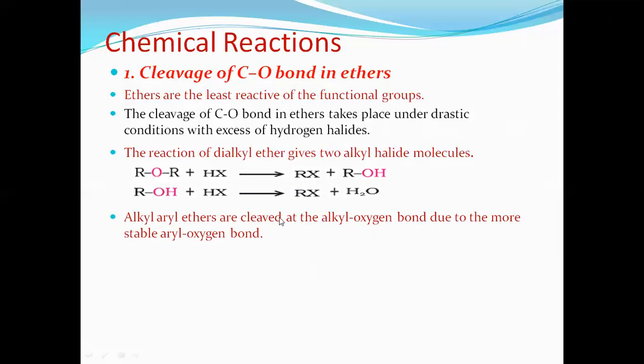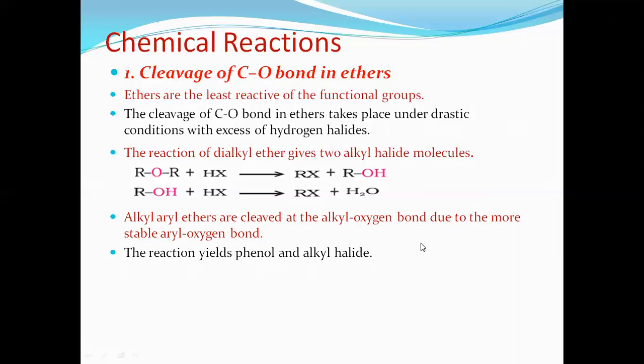Aryl ethers are cleaved at the alkyl oxygen bond due to the more stable aryl oxygen bond. When you consider aryl groups, the stability of the aryl group and oxygen bond is more when compared to alkyl, because the aryl group, the benzene ring if present, is electron withdrawing, so the polarity between the carbon of the benzene ring and oxygen increases, whereas alkyl groups are electron donors, so the polarity between carbon of alkyl and oxygen decreases.